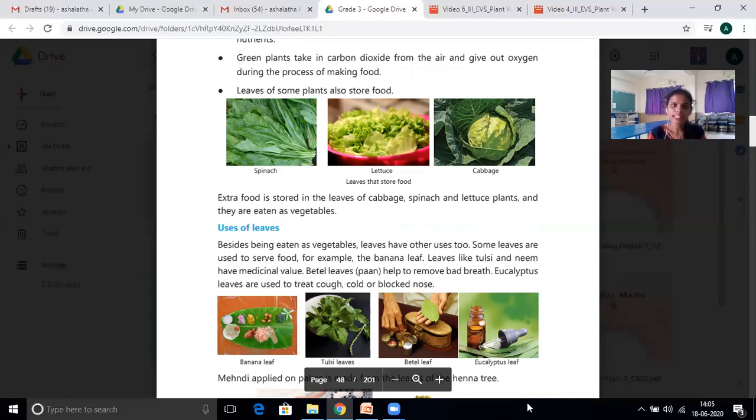Leaves like tulsi and neem have medicinal value. Betel leaves, pan, we can understand this very easily. Pan helps to remove bad breath. Eucalyptus leaves are used to treat cough, cold or a blocked nose. This is very helpful to us. Once you observe at home, Nilgiri very easily removes a blocked nose or cough.